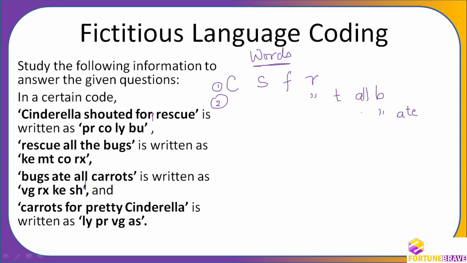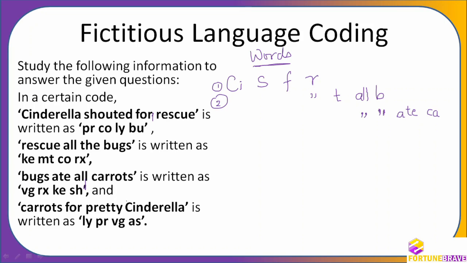Bugs ate all carrots. So is there carrot here? Carrot is not there. So I am going to write again carrot. Cinderella will be CI. If there is any same letter word coming, then only we are going to take 2 or 3. Okay. So bugs ate all is there. So I am going to repeat. I am going to put the double inverted comma for all as well.